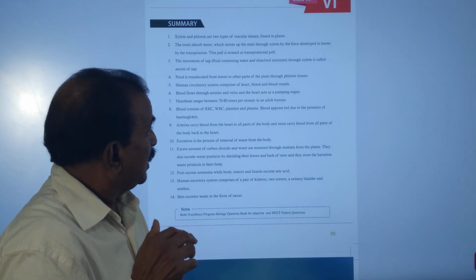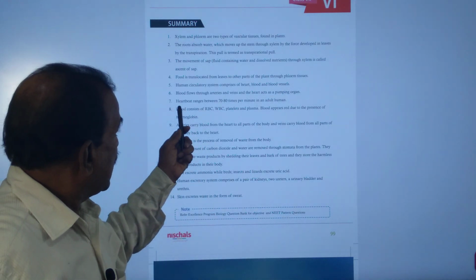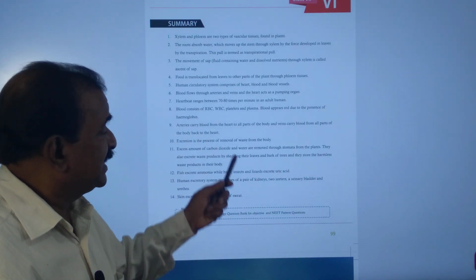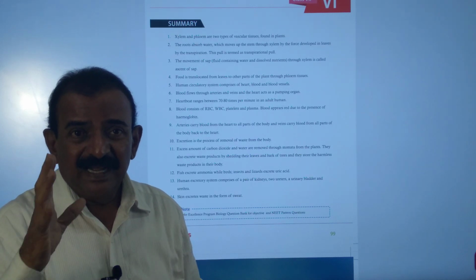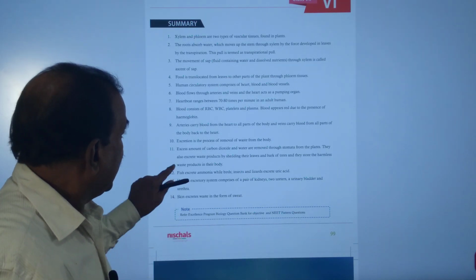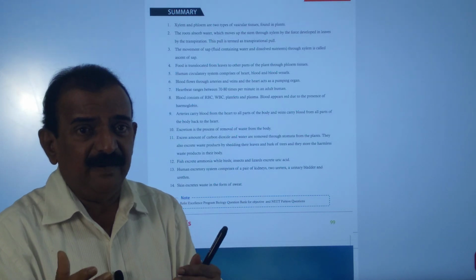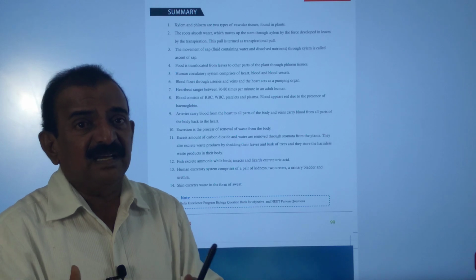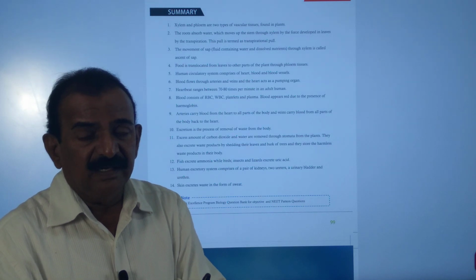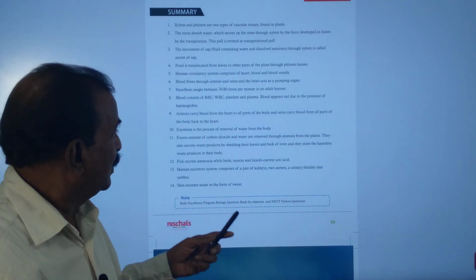The heart transports blood to different parts of our body, and the heartbeat ranges between 70 and 80 times per minute. Blood consists of red blood cells, white blood cells, blood platelets, and plasma. Arteries carry blood from the heart to body parts, and most arteries carry oxygenated blood, except the pulmonary artery, which carries deoxygenated blood. Veins carry deoxygenated blood from body parts to the heart, and the pulmonary veins are exceptional: they carry oxygenated blood from the lungs and open into the left auricle.